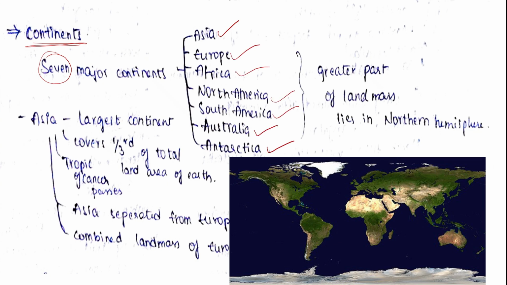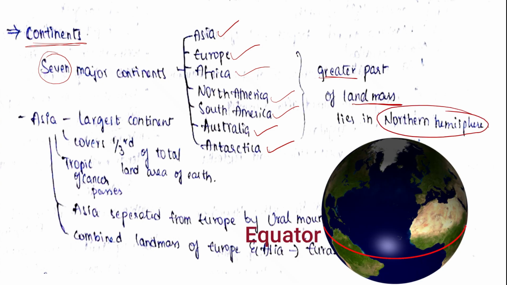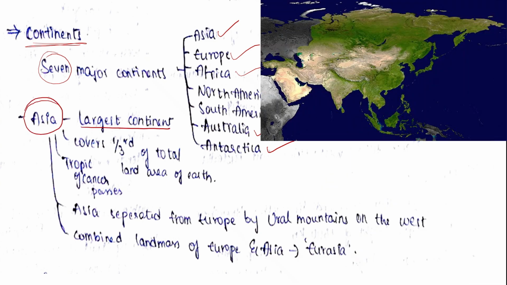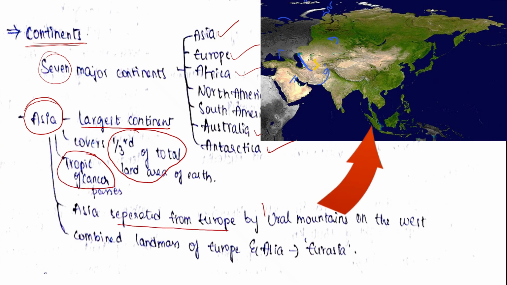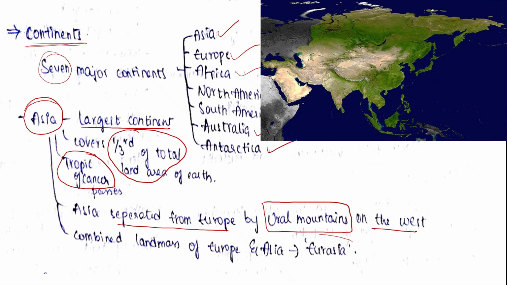And out of these continents, the greater part of the landmass lies in the northern hemisphere. Means the landmass of most of these continents lies in the northern hemisphere of the earth. Let's learn some things about Asia. Asia is the largest continent in the world and it covers 1/3 of the total geographical area of the world, and Tropic of Cancer passes through Asia. Asia is separated from Europe by Ural Mountains on the west, and the combined landmass of Europe and Asia is called Eurasia. So these are the things to remember about Asia.